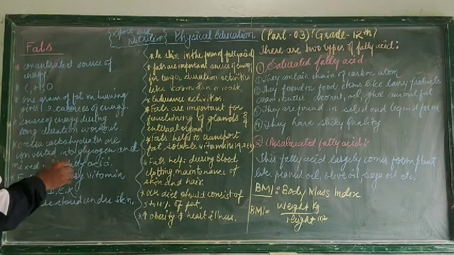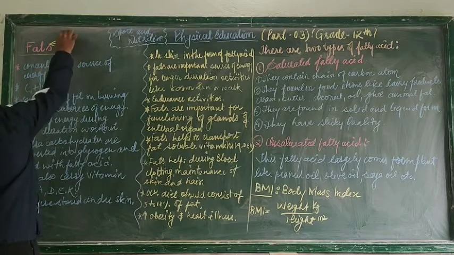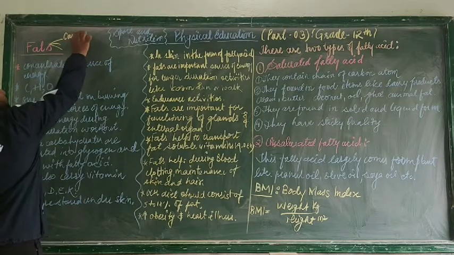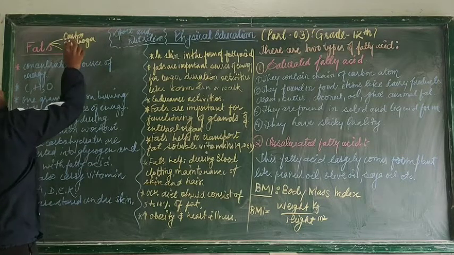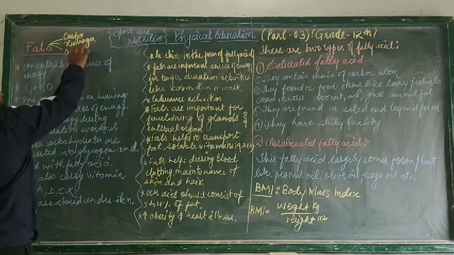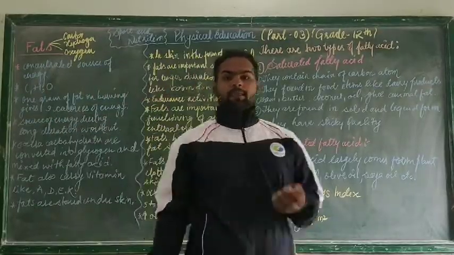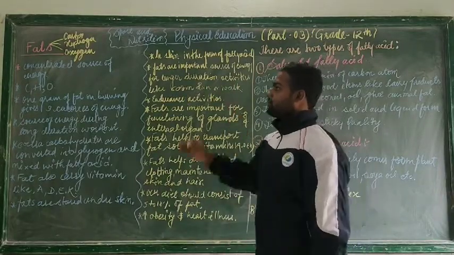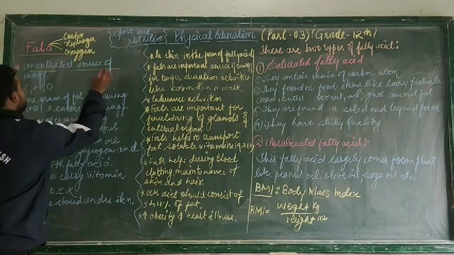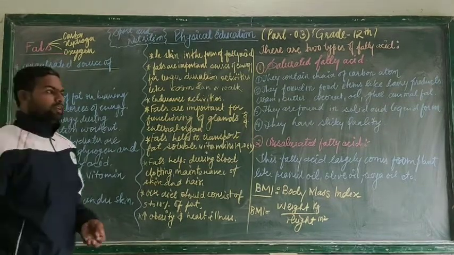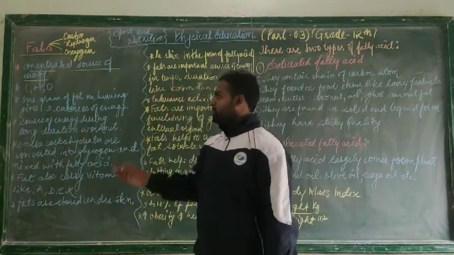When I'm talking about fat, fat is basically made up of three elements. First is carbon, second is hydrogen, and the third one is oxygen. Getting the point? So fats are made up of carbon, hydrogen and oxygen. It is the most concentrated source of energy. So we can say that fats are the most concentrated sources of energy.